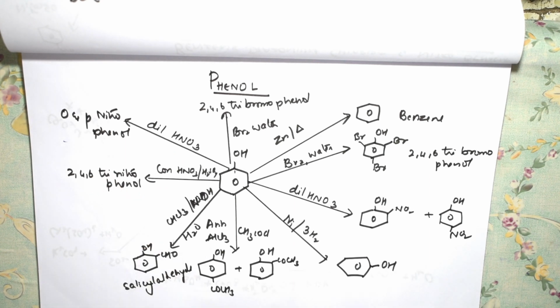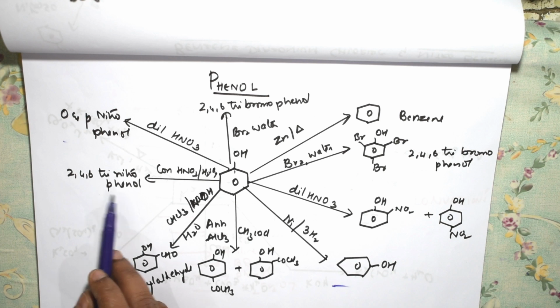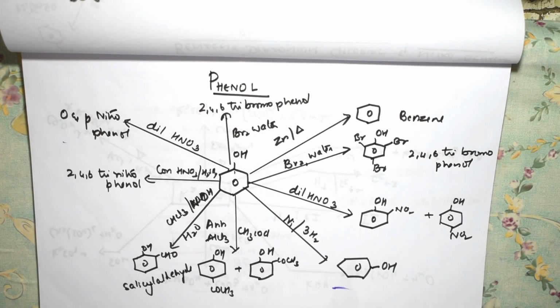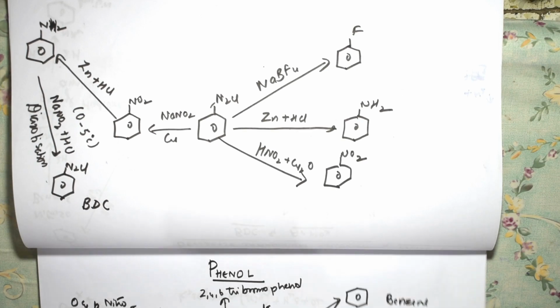Let us see this compound, students. Concentrated means 2,4,6-trinitrophenol. So I have shown you the complete reactions. Now let us see the last one. I'm showing you the last one, students.